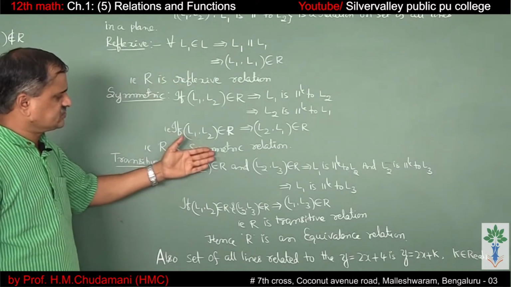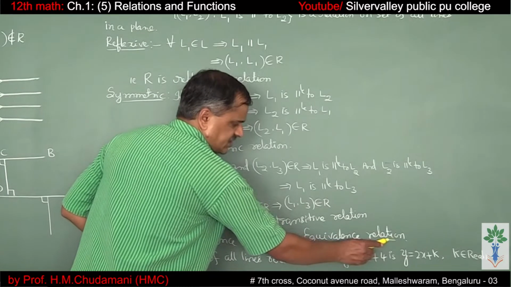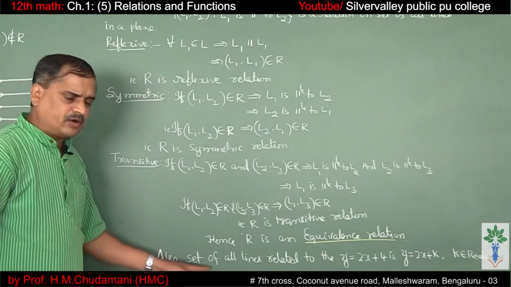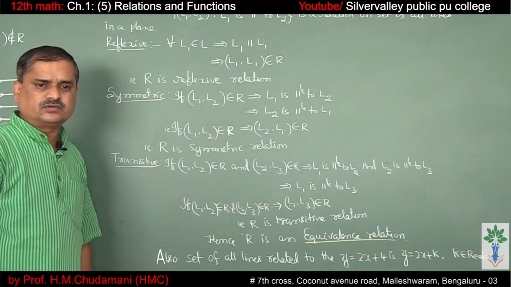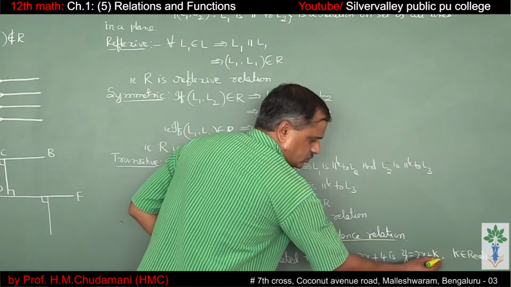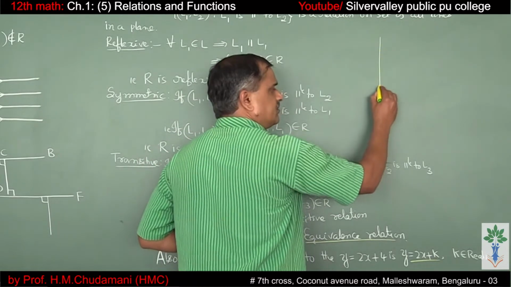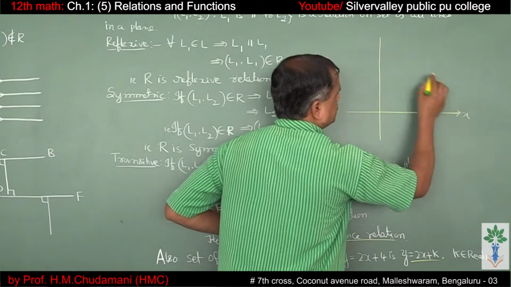Since it is reflexive, symmetric and transitive, it forms an equivalence relation. Now, the set of all lines related to y equals 2x plus 4 should be y is equal to 2x plus k, where k is a real number. See, this is an xy plane.